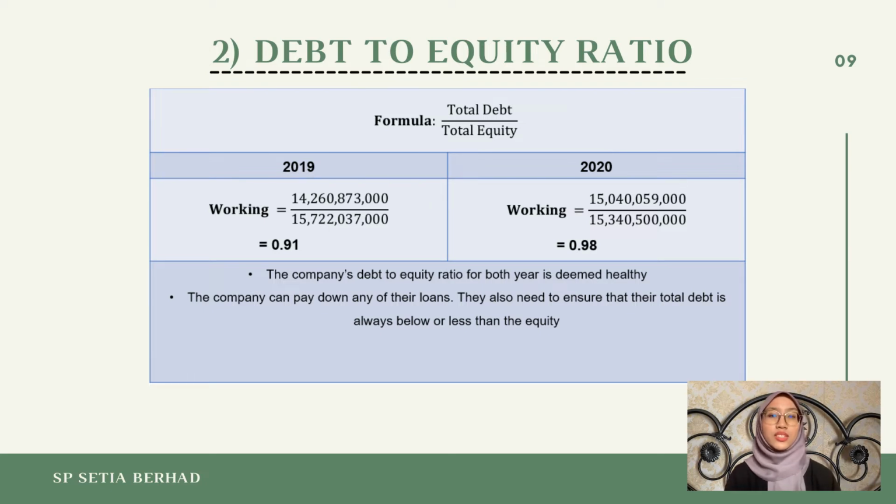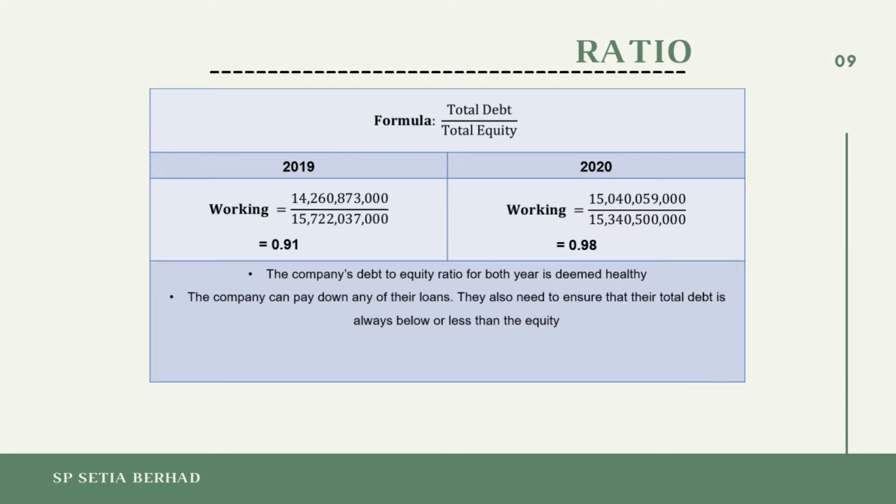As calculated in the slide, it is clearly stated that the debt to equity ratio for 2019 is 0.91 and for year 2020 is 0.98. Normally, a debt to equity ratio of less than 1.0 is deemed healthy. In order for SPCity Berhad to lower their debt to equity ratio, they can pay down any of their loans. SPCity Berhad also needs to ensure that their total debt is always below or less than the equity value.